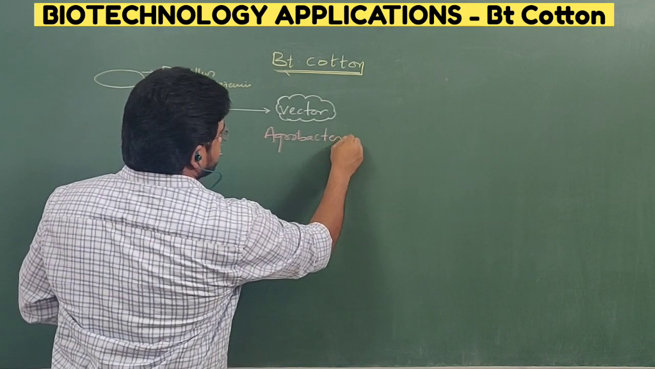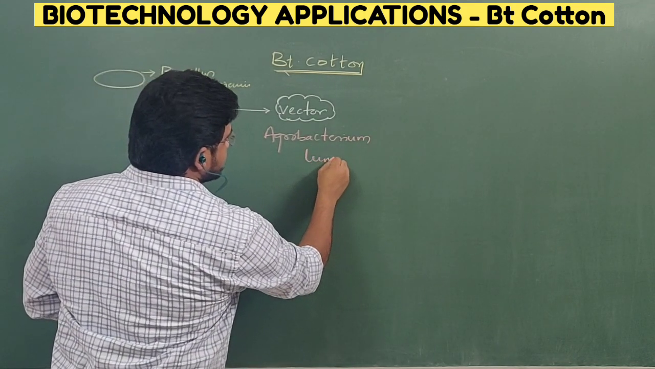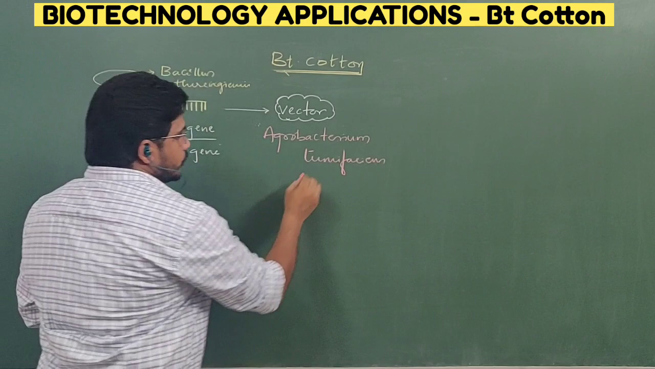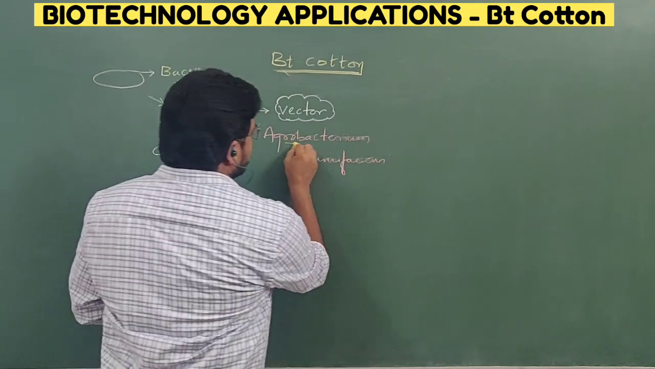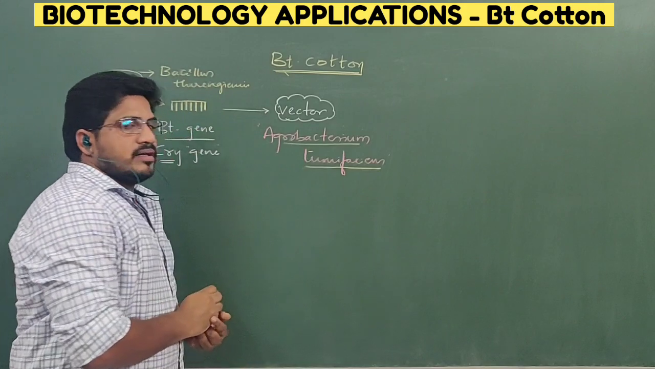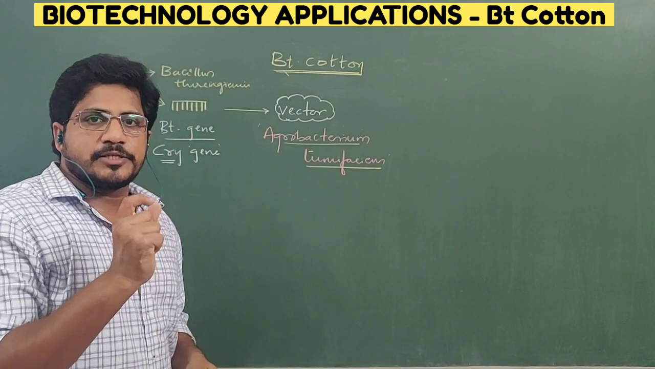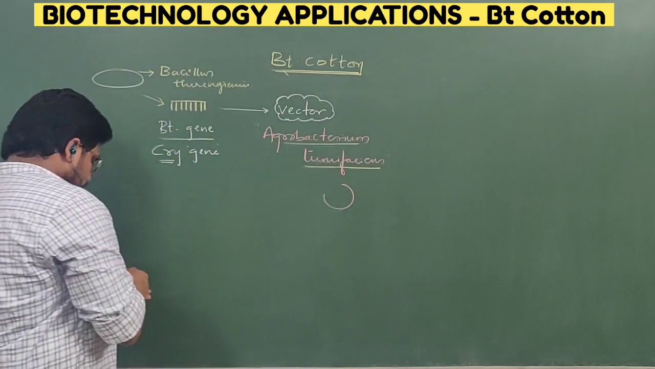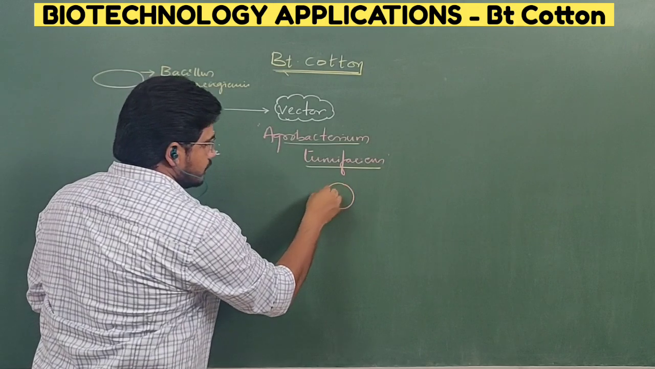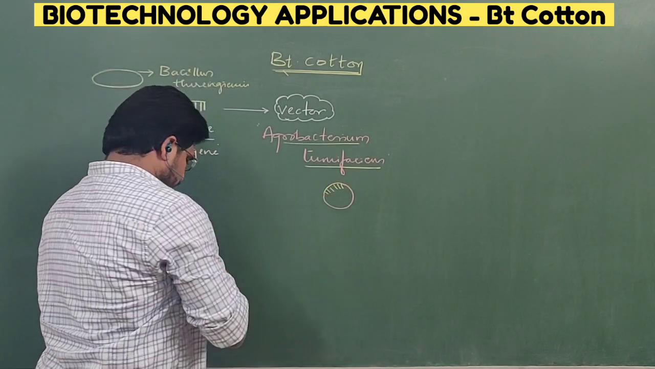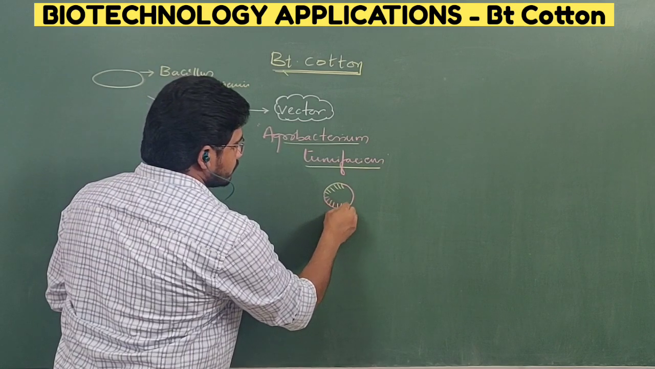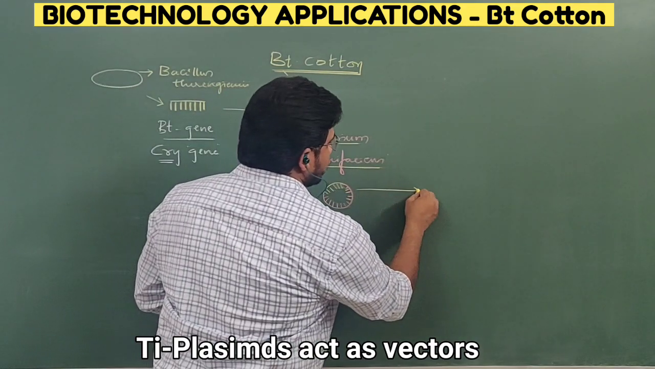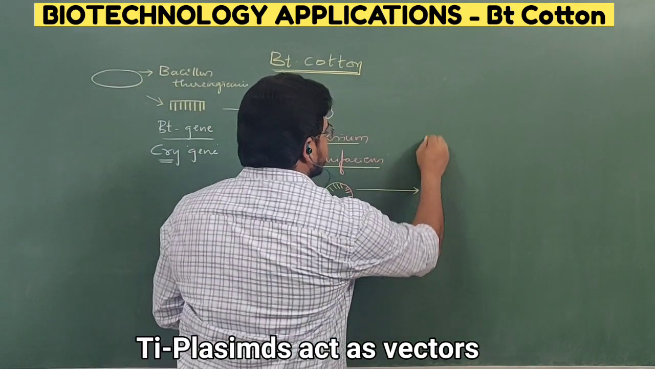Here the vector is Agrobacterium tumefaciens. Agrobacterium is the genus, tumefaciens is the species. So from this bacteria, a vector has been developed. Through that vector, this is the foreign gene, meaning the desired gene. So this is the vector, and this vector enters the cotton plant.